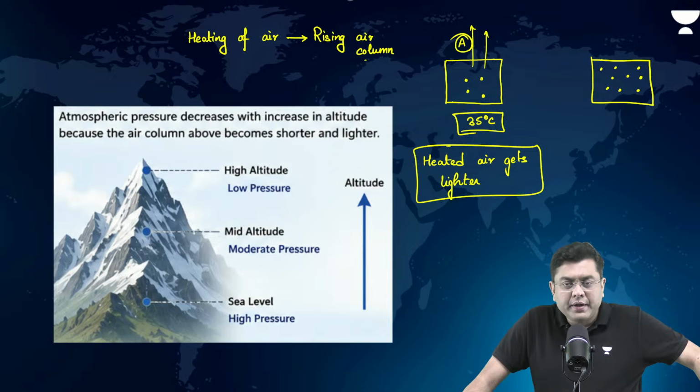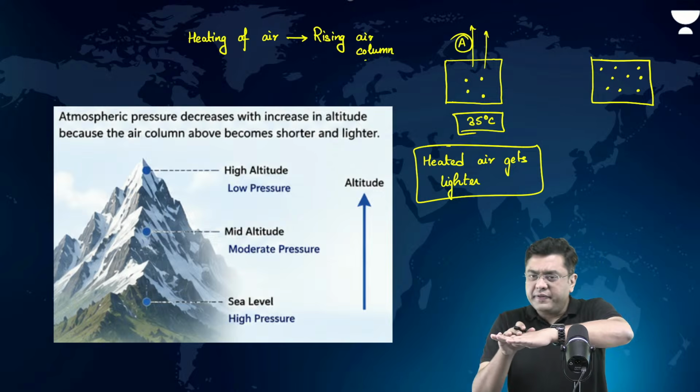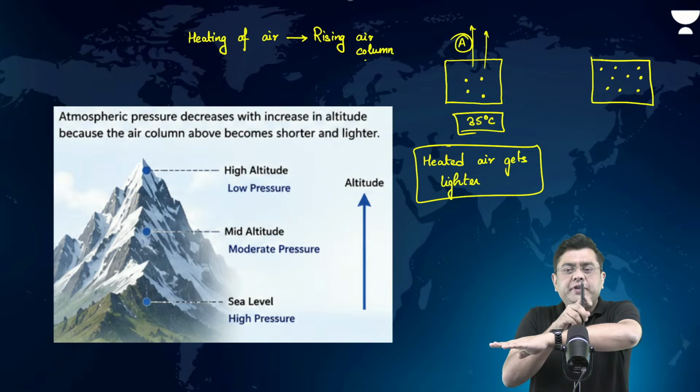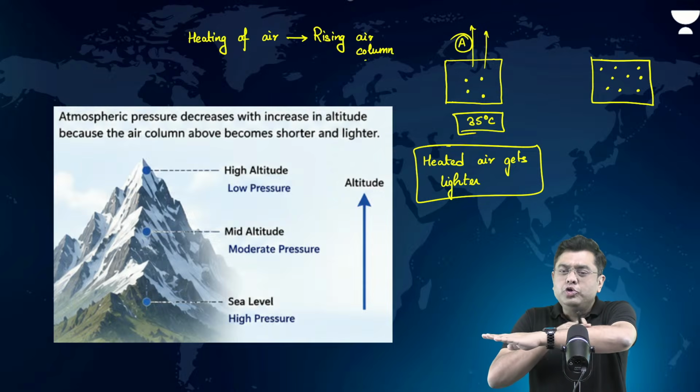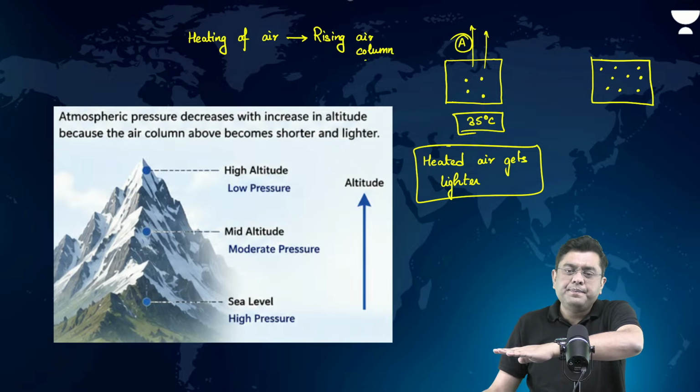Okay, this is understood. Now, if I have the ground surface, now this was the air. This air starts to rise up. Now, what will happen to the pressure being exerted on the ground surface if this air rises up?